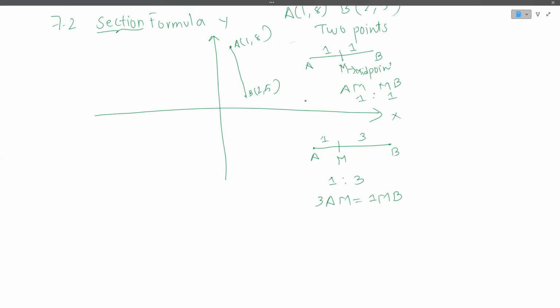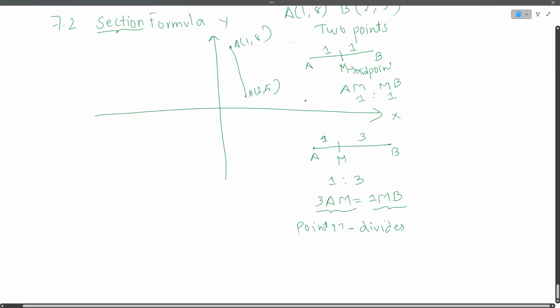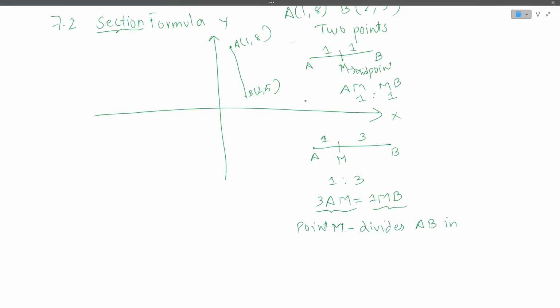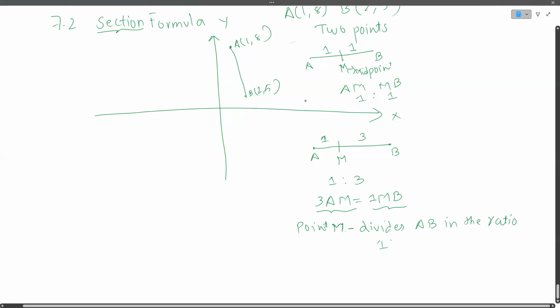So I can say that 3 parts of AM makes 1 part of MB. So I can say that point M divides AB in the ratio 1:3.